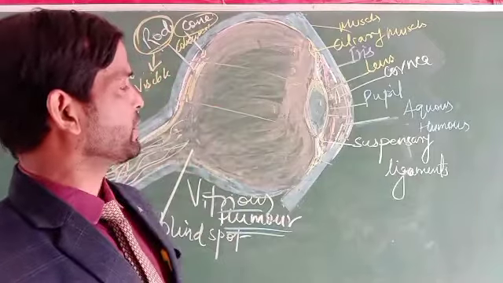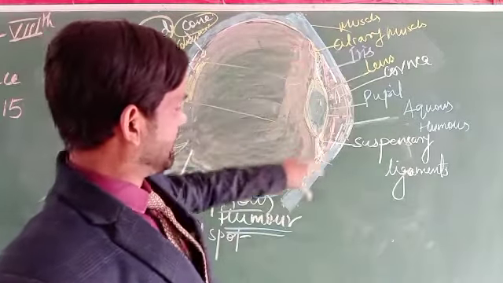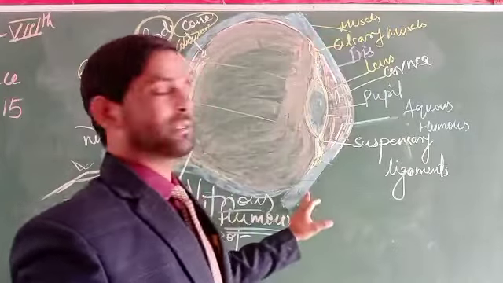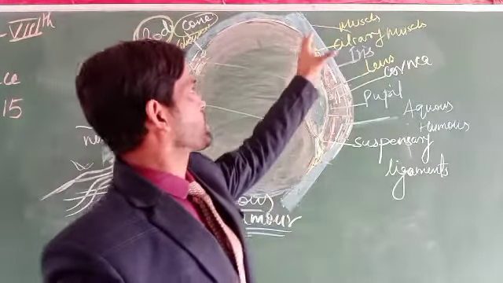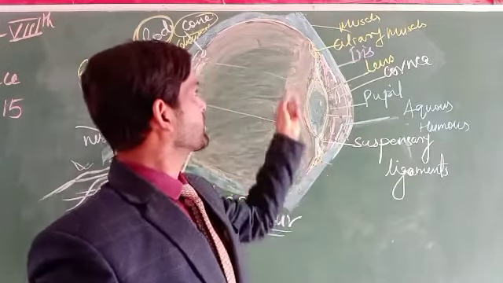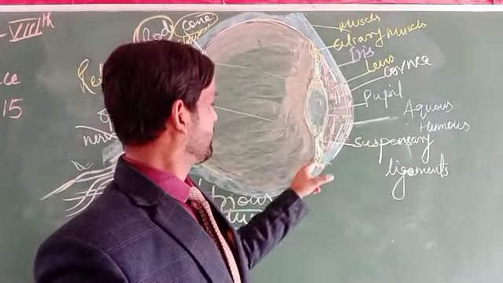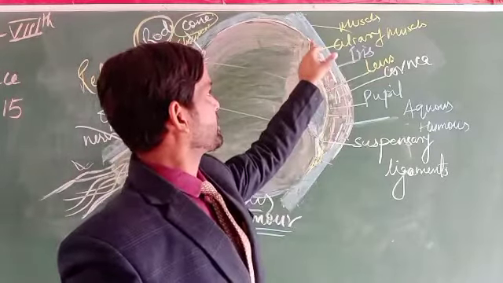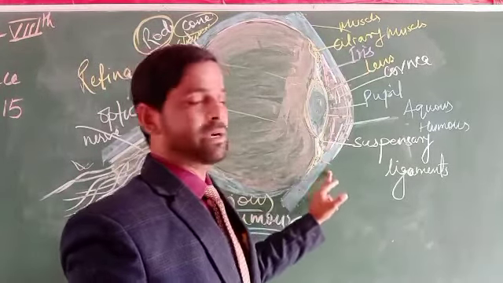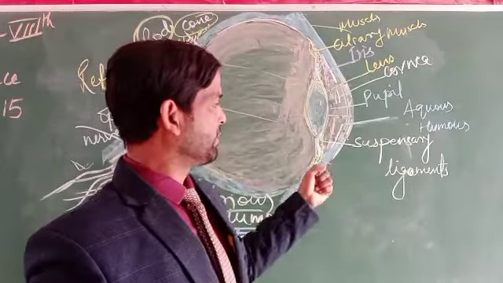You have seen there are muscles all around the upper and lower portion of the eyes. The eye can be controlled by these muscles, and there is a portion called the ciliary muscles, which is attached to the suspensory ligament.